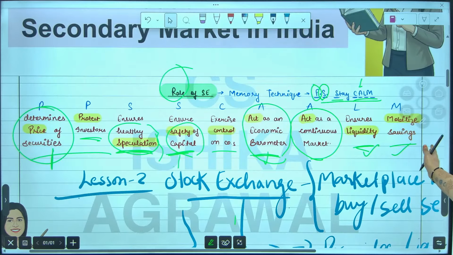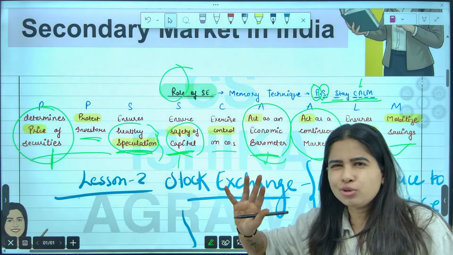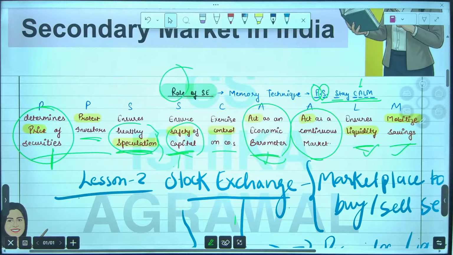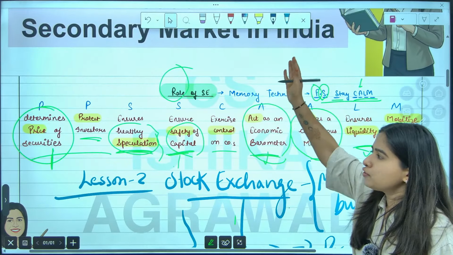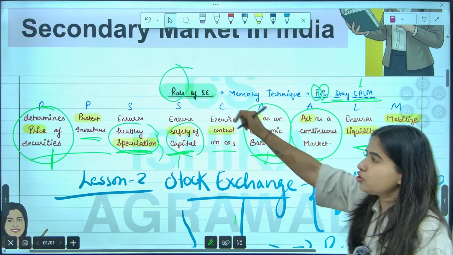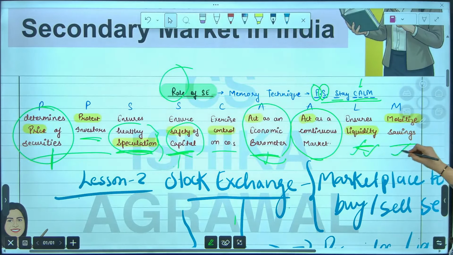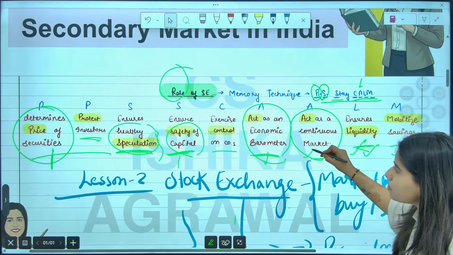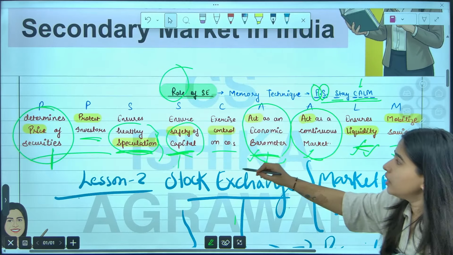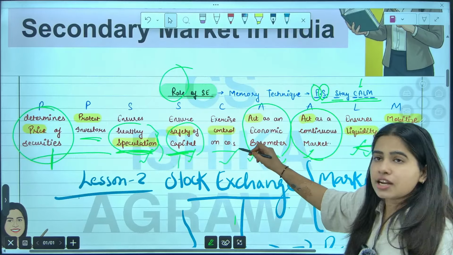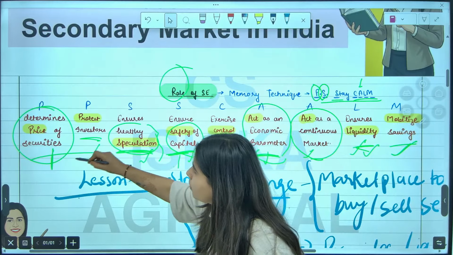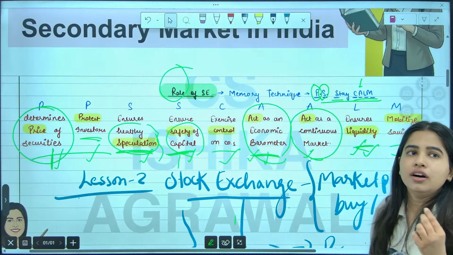Easy. Even if you are able to remember at least 5 to 6, that's also enough. Okay, so you can choose whatever is your favorite points. PS, stay calm. Role of stock exchange. Okay, what does stock exchange do? Provides liquidity, mobilize savings, act as a continuous market, act as an economic barometer, ensure safety, ensure healthy speculation, exercise control over company, protect investors and determine price of the securities.